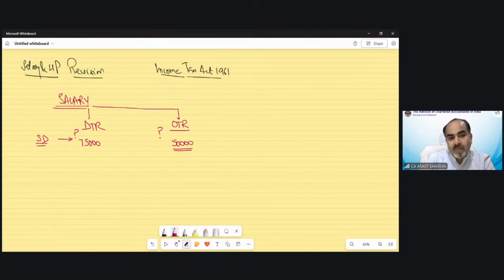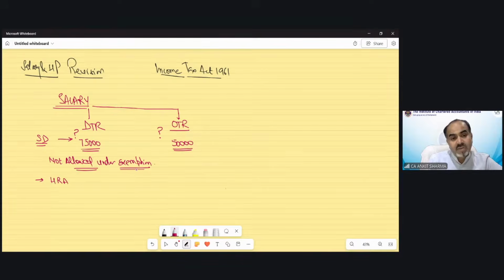Clear? So when you are solving, please keep this in your mind: the deduction should be 75,000 if the option is the default tax regime, and it should be 50,000 if the question I am going to solve is under the optional tax regime. There are certain deductions or exemptions that are not allowed under the default tax regime. And when you are solving a question of salary, you have to be very careful.